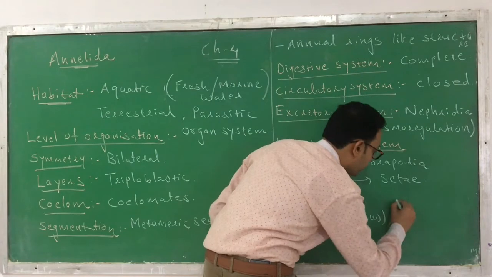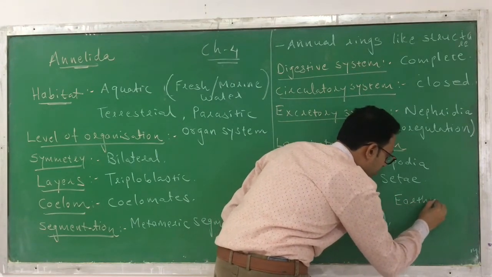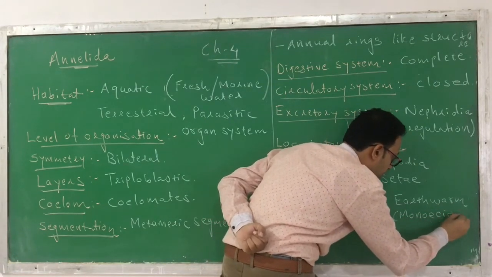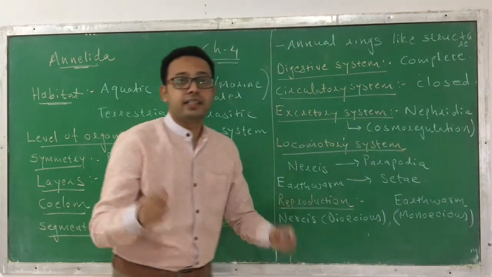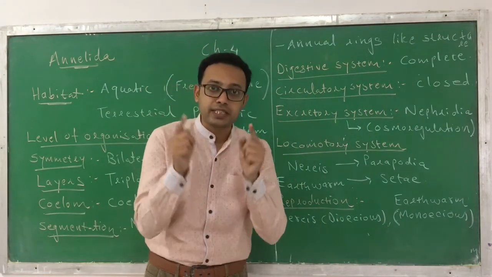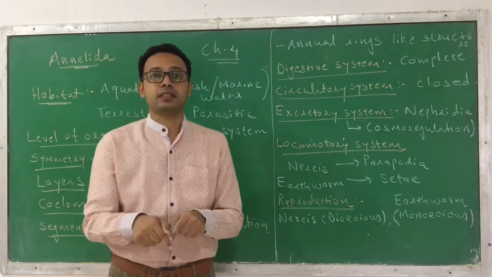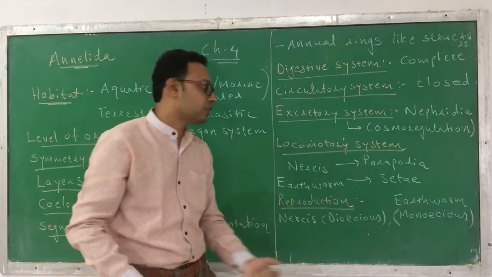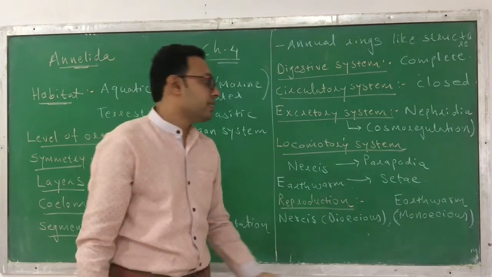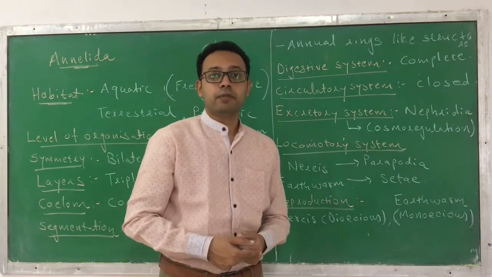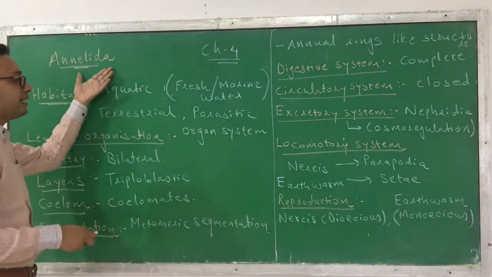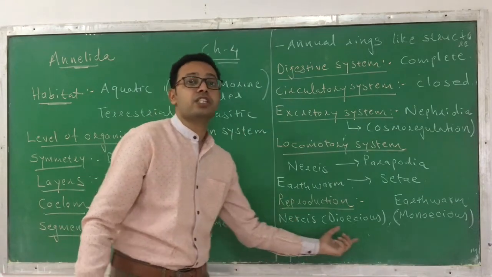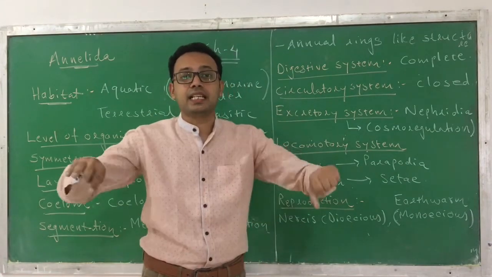But when we talk about the earthworm, it is monoecious. Earthworm is monoecious. That means in the earthworm, in the single individual or in the same animal, both sex organs are present. So in one earthworm, male and female sex organs both are present. Okay, so this is monoecious. Most of the times the monoecious organization is observed, because the animals which fall under this phylum Annelida are mostly monoecious. But there are few exceptions like Nereis, which are dioecious in nature, in which the sexes are separate.